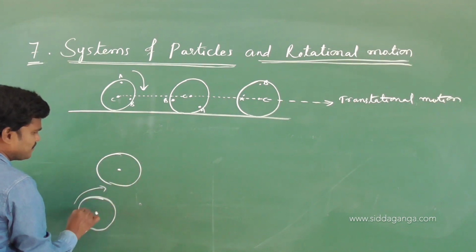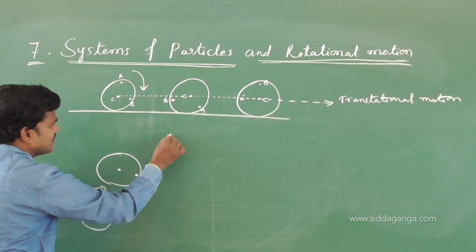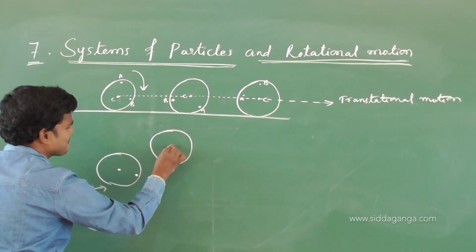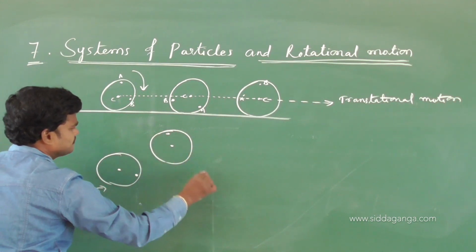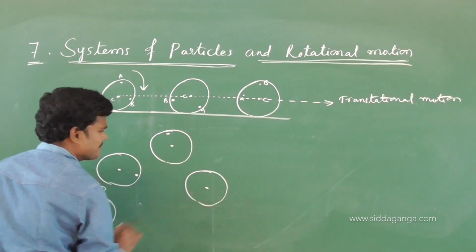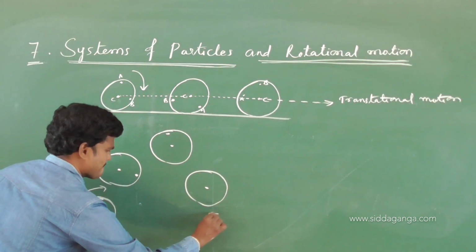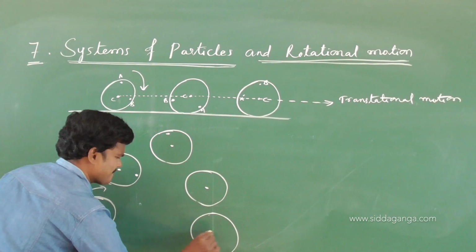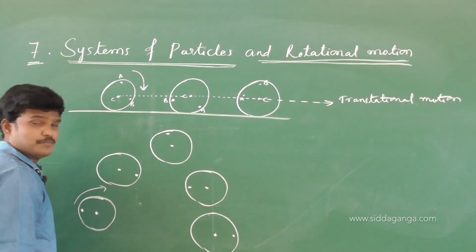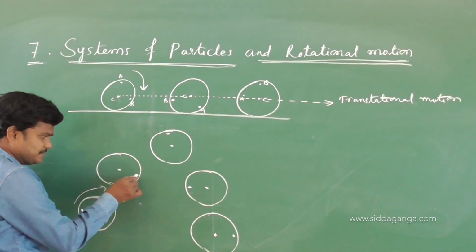Central particle, maybe this particle will be shifted somewhere, and here maybe the particle is here, maybe the particle is here or here. See, observe the position of this particle.